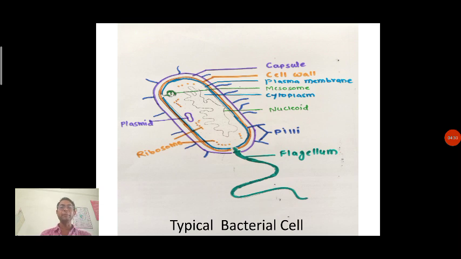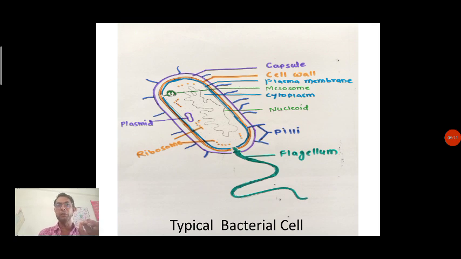Now here you can see the typical bacterial cell structure is given. On the external side you can see a label, that is known as capsule. Capsule is an extra protective covering, or a slime layer, which is present external to the cell wall. This capsule or slime layer is present in some and absent in some. So we can say it is the extra protective covering present on the cell wall in some bacterial cells. This capsule is followed by the cell wall. The cell wall in a bacterial cell is somewhat thick in size.